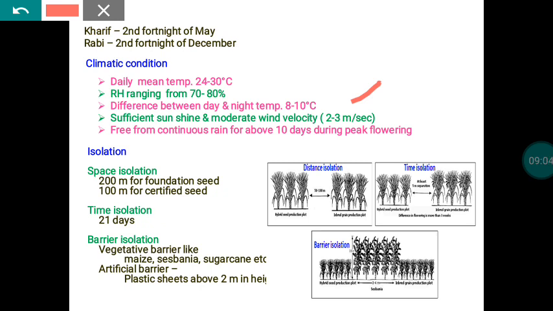Another major thing is that it should be free from continuous rain for about 10 days during peak flowering time. If heavy rain occurs at the time of flowering, whatever pollen grains are formed in the R line will be washed away. Once the pollen is washed away, there won't be any pollen supply to the A line, and automatically there won't be any seed formation in the A line. From the A line we can harvest only the straw.